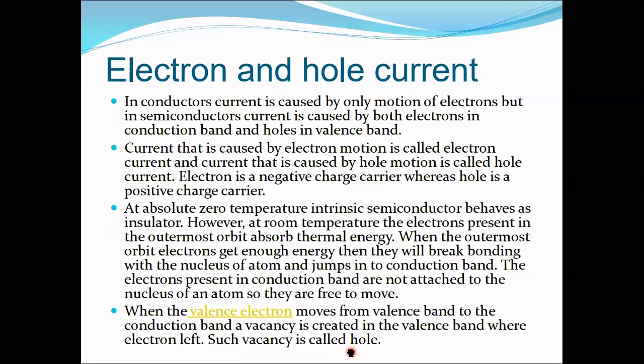This vacancy will be called a hole. And what will be the charge on this hole? Just guess. This will be a positive charge. Why? Because it is always opposite to the charge of the electron, and the electron is carrying the negative charge. When it leaves behind the hole, the hole carries a positive charge, equal in amount.